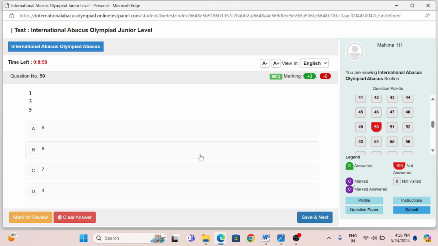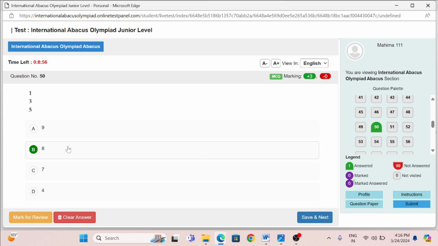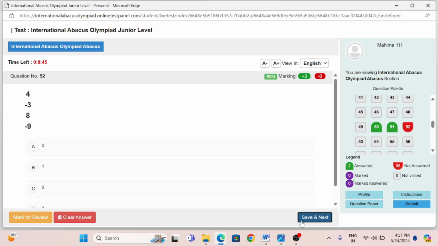Now let's say that after clicking on the right option, what you need to do is click save and next. Read the question carefully, solve it, and click on the right option. Then you need to click on save and next. Likewise, you need to perform all the 100 or 150 questions, whatever level you have enrolled for.